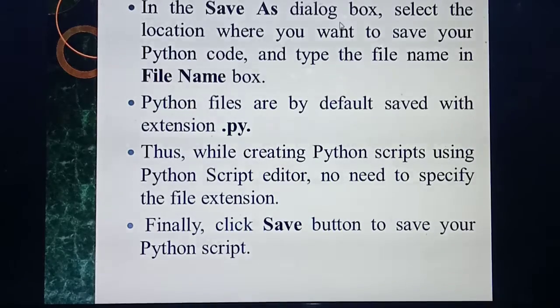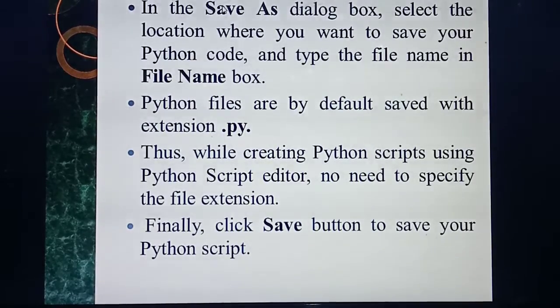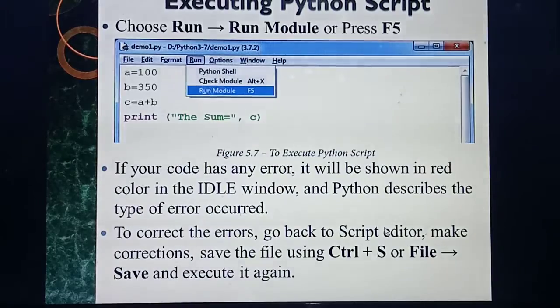To change the name of the file, instead of Save you need to select Save As from the same File menu. Then whichever name you need to save with, you can save it in the same format, .py, then click the Save button. Understood? Okay. First you opened the file, then you typed the program, next you saved the program. Three steps over.